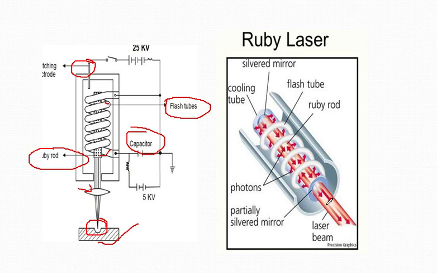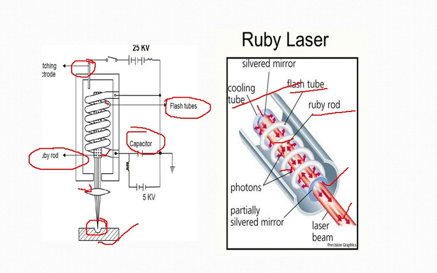You can see these arrows are showing you the laser beam. These are the photons, the red portion. This is the Ruby rod, this cylindrical bar that you can see. And this tube is called the flash tube. And there is a cooling tube also, because if you don't use the cooling tube, then more heat will be generated and the machining process can be affected too. Here you can see a partially silvered mirror is also located.